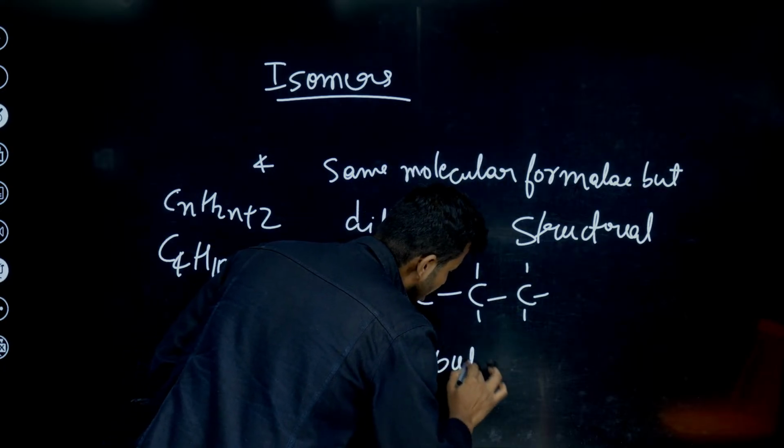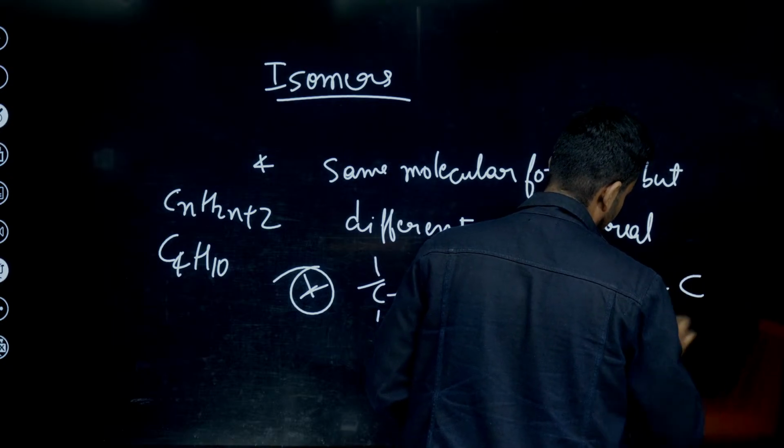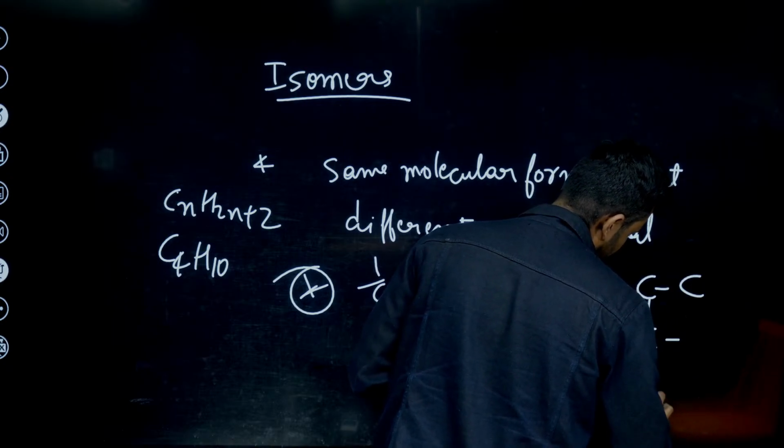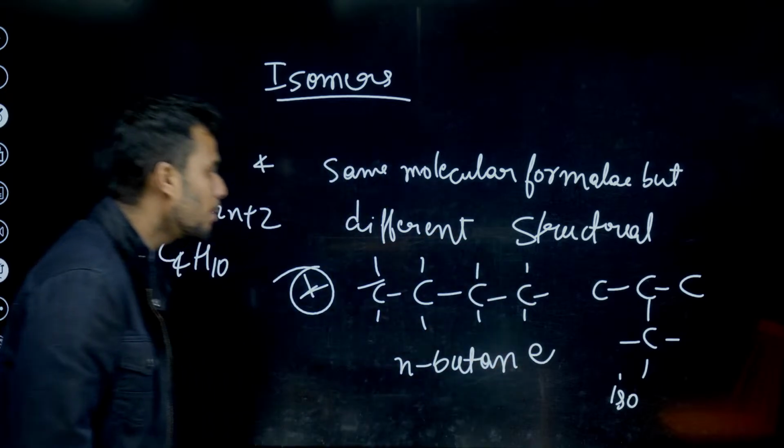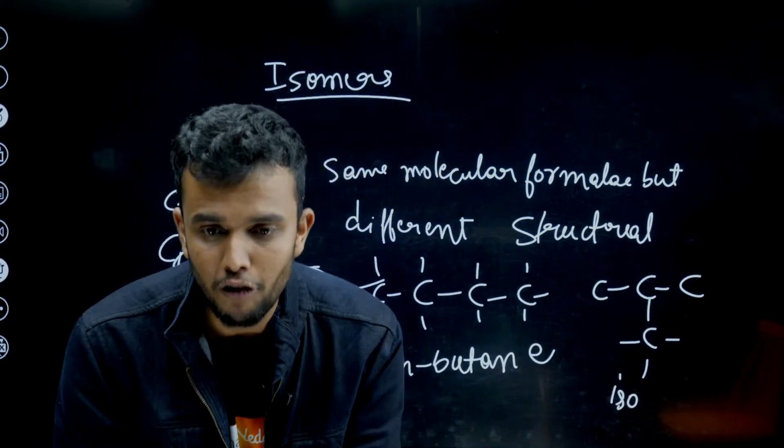N is referred to for long chain. What about iso? Iso is referred to for branched chain. This is called isobutane. In both compounds the molecular formula is the same, but the structure is different. This is called isomers.